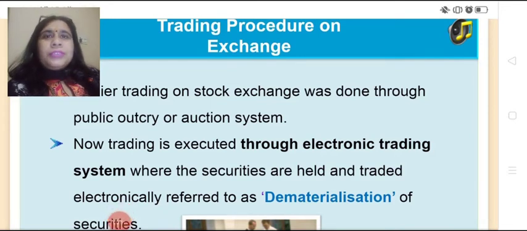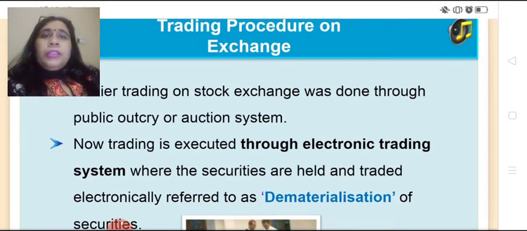Welcome back, students. After learning different terms related to the trading procedure, finally we have reached the trading procedure on a stock exchange. We learn this procedure step by step. So let's begin. See, earlier trading on a stock exchange was done through public outcry or auction system.